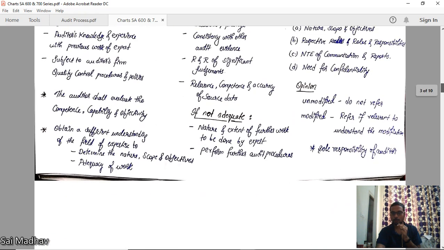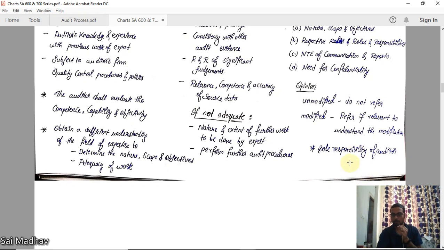Now, finally, the opinion. You are using the work of the auditor's expert, and your opinion is unmodified. Then you do not refer to that work performed, because the final responsibility is yours. So there is no need to refer. If modified, because of that work performed by the expert you have found some misstatements and you are modifying the report, then refer to the work performed if relevant to understand the modification. In that case, you have to refer that this work was found by so and so expert.